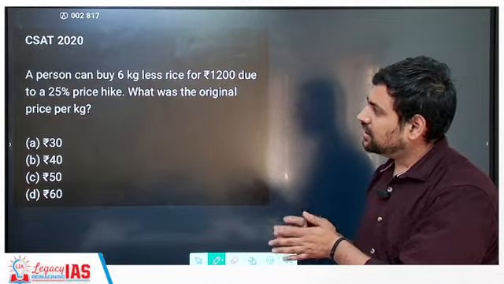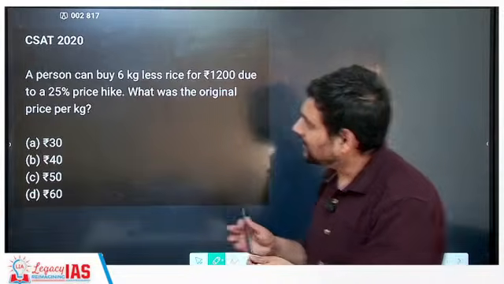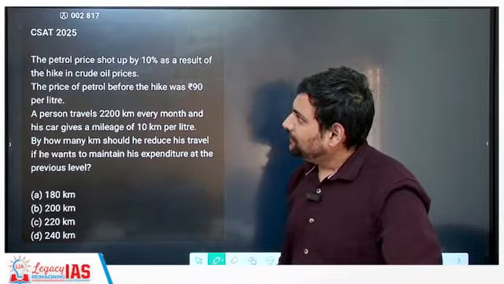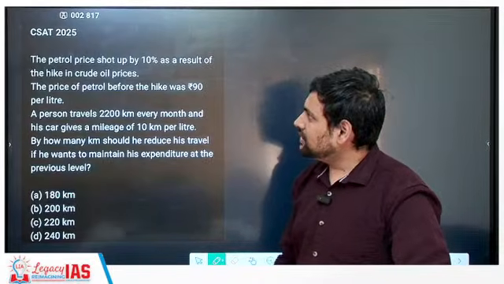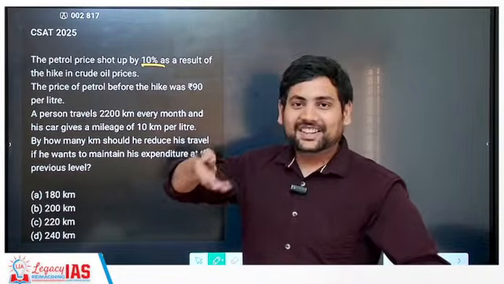What was the original price per kg? Okay, this is the question. Now, wait, let's take a simpler one. Let's take this. Now, it says the petrol price shot up by 10%. Okay, as it is going to increase.